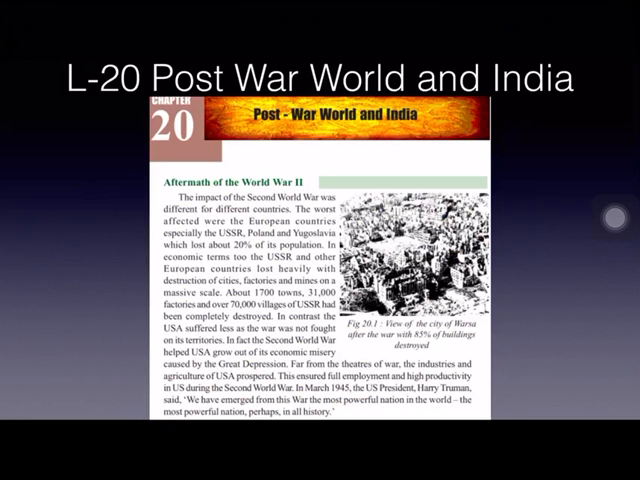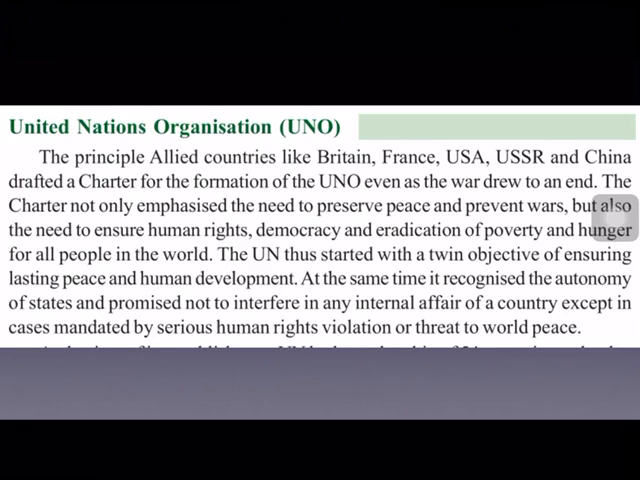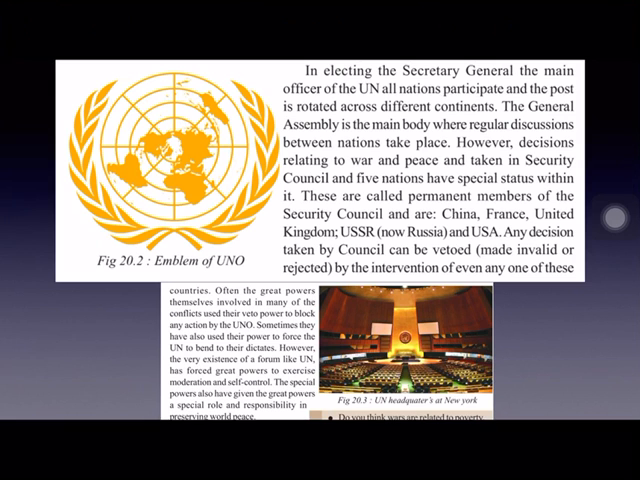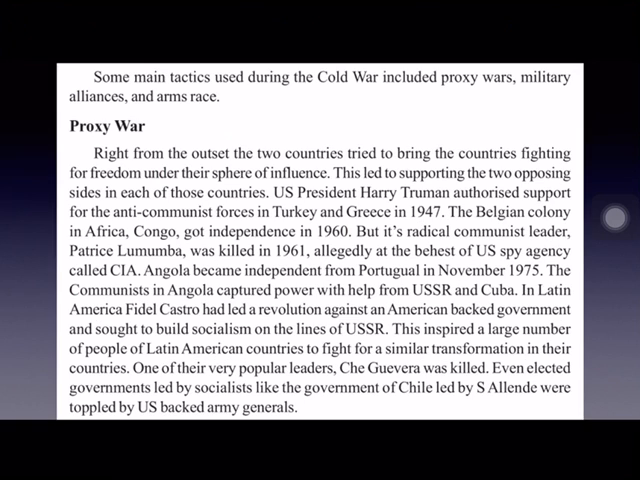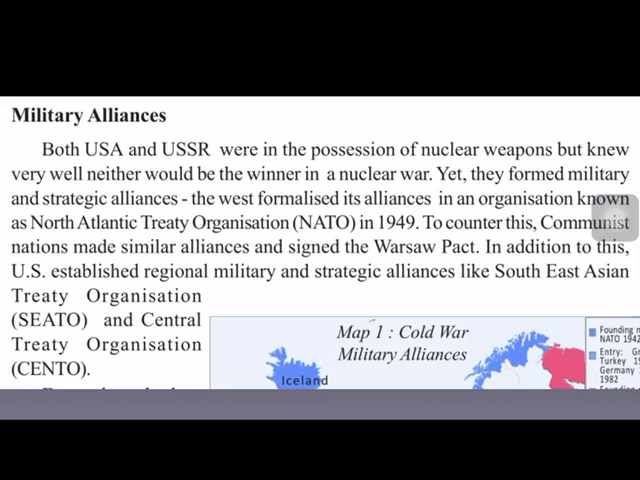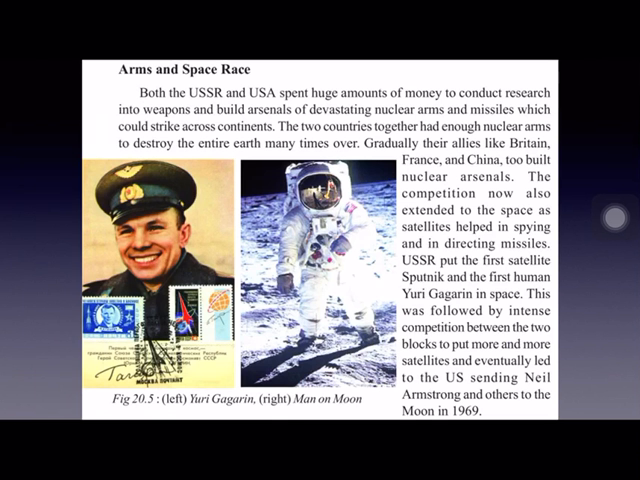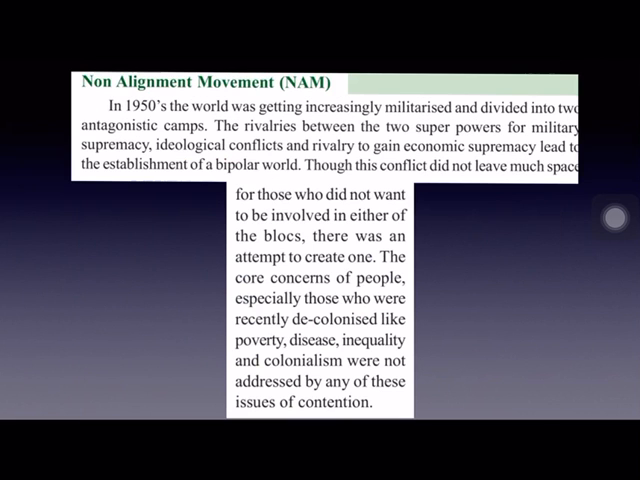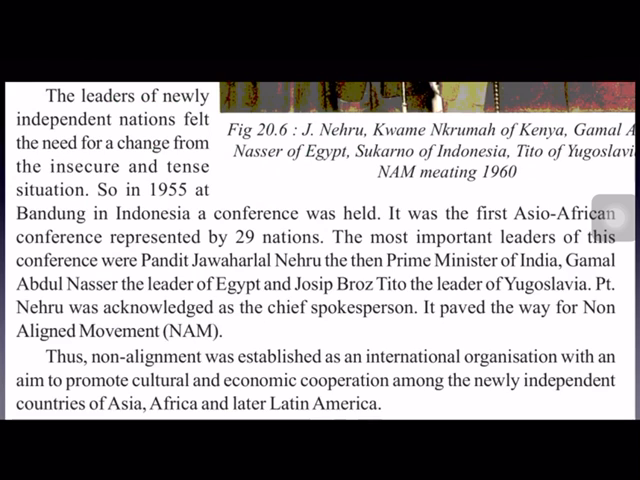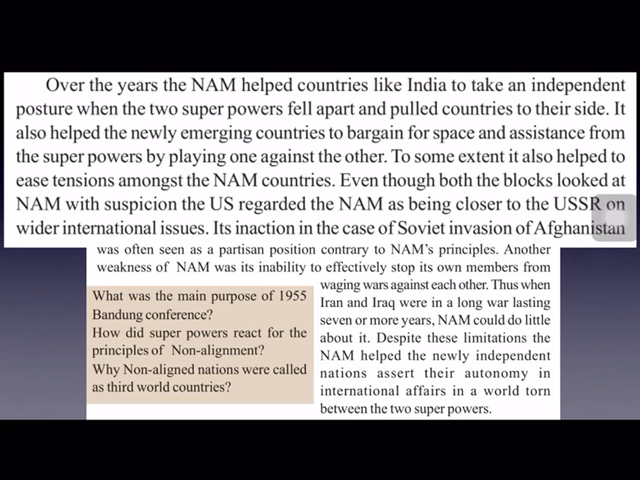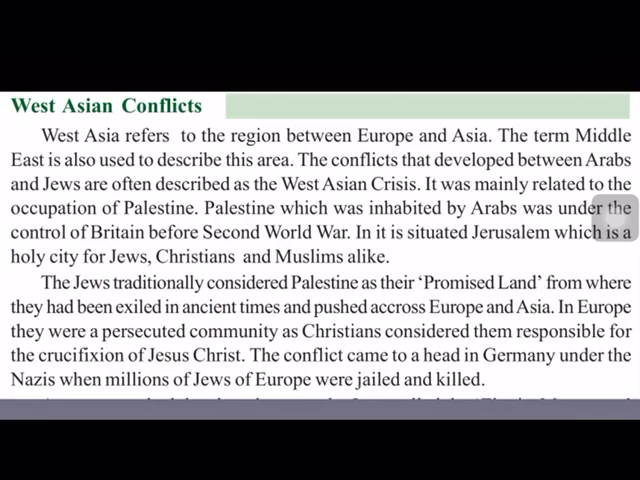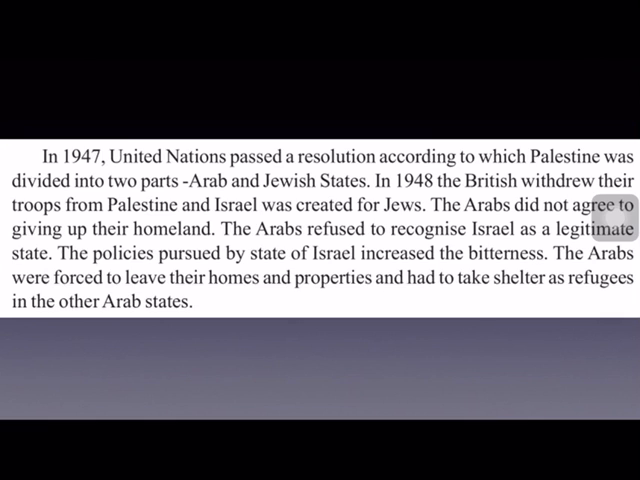We learnt about the formation of UNO and its organs, and we also learnt about the Cold War between the USA and USSR blocs and some of the tactics followed by these countries, military alliances formed by the USA and USSR and how they helped them, the arms race between these two countries, and the non-alignment movement. We learnt how it got international status in the Bandung Conference, and the West Asian crisis also we learnt.